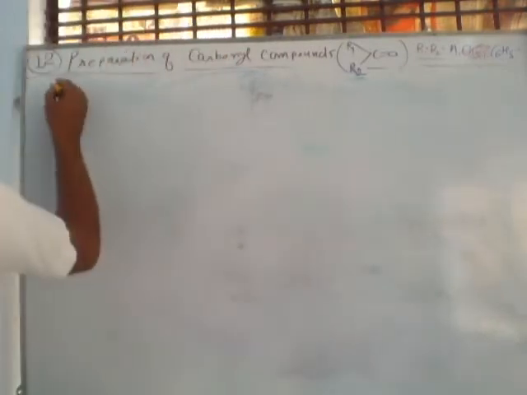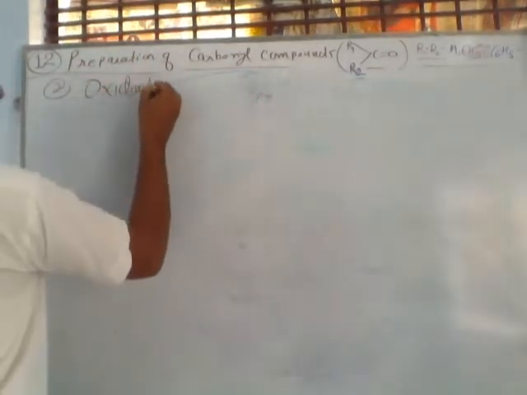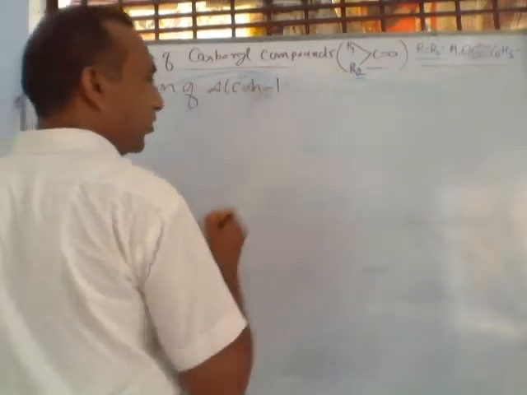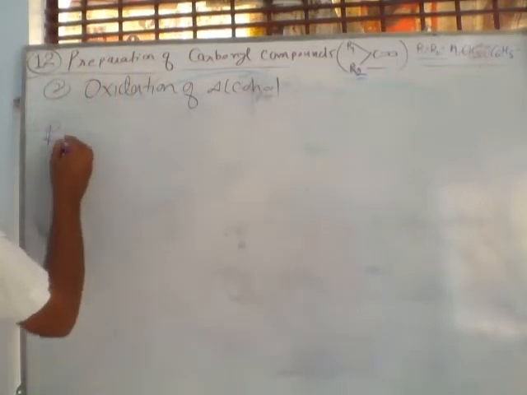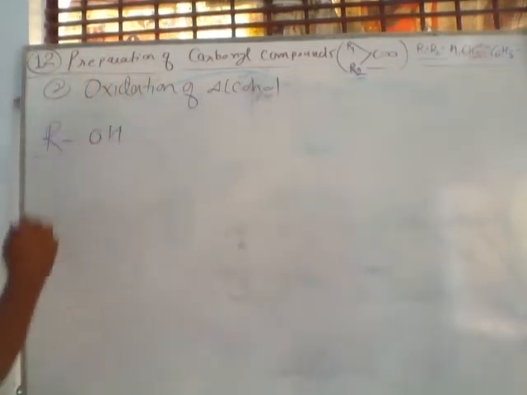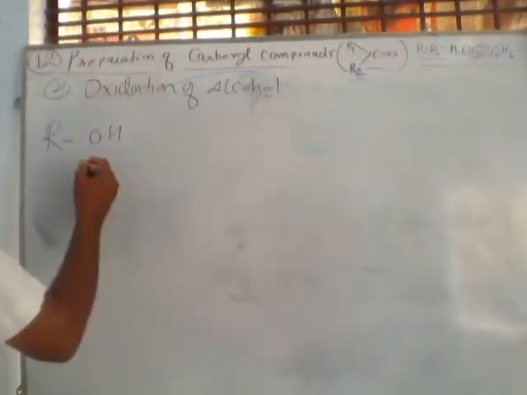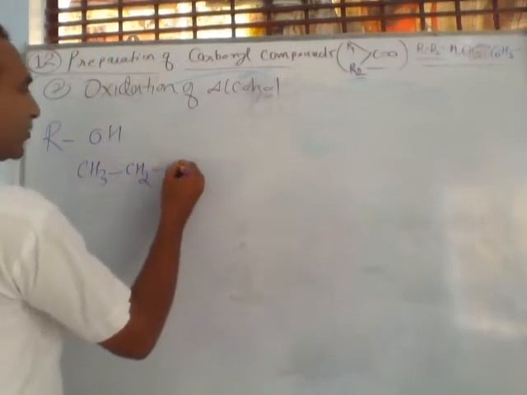What is the topic? Second is oxidation of alcohol. Remember, this is ROH. This is actually a primary alcohol. We are using an example. Suppose CH3CH2OH.